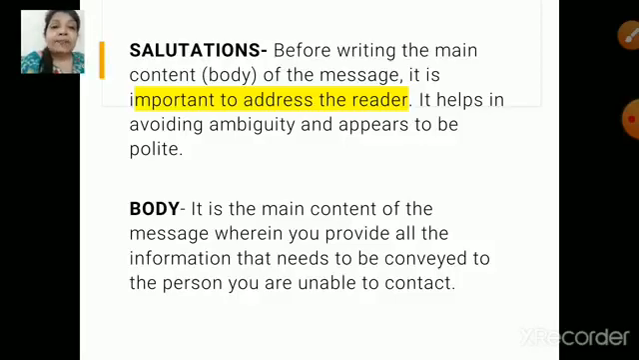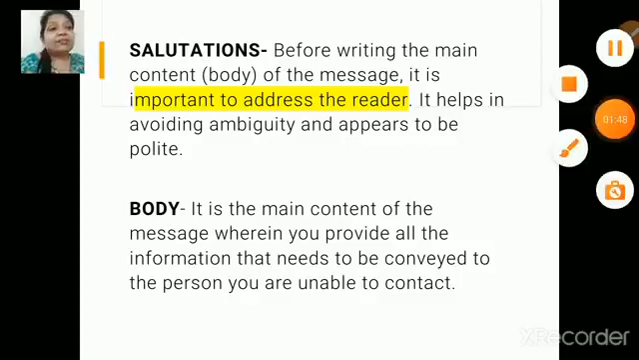Next, body. It is the main content of the message wherein you provide all the information that needs to be conveyed to the person you are unable to contact. So the main body of the message should convey all the relevant information which you want to give to the person whom you are going to give the message.